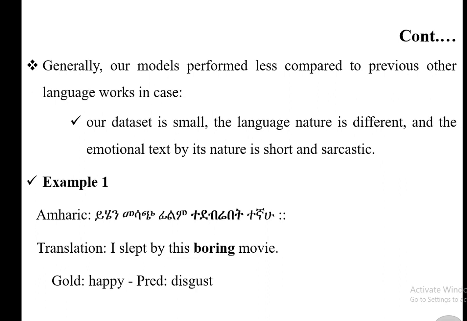For example, ይሄን መሳጭ ፊልም ተደብሬበታለሁ. The annotators labeled it as happy, but our model categorized this text as the disgust class because there is a word, ተደብሬበታለሁ, which is directly translated as being bored by this film. Because of this reason, this decreases our model performance.